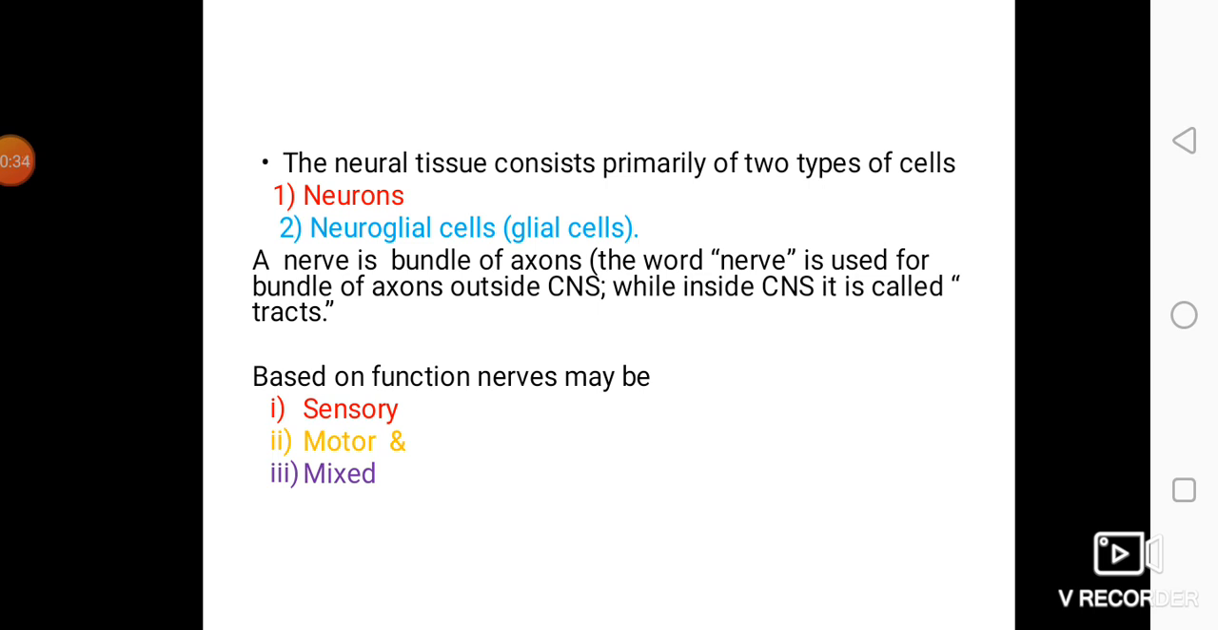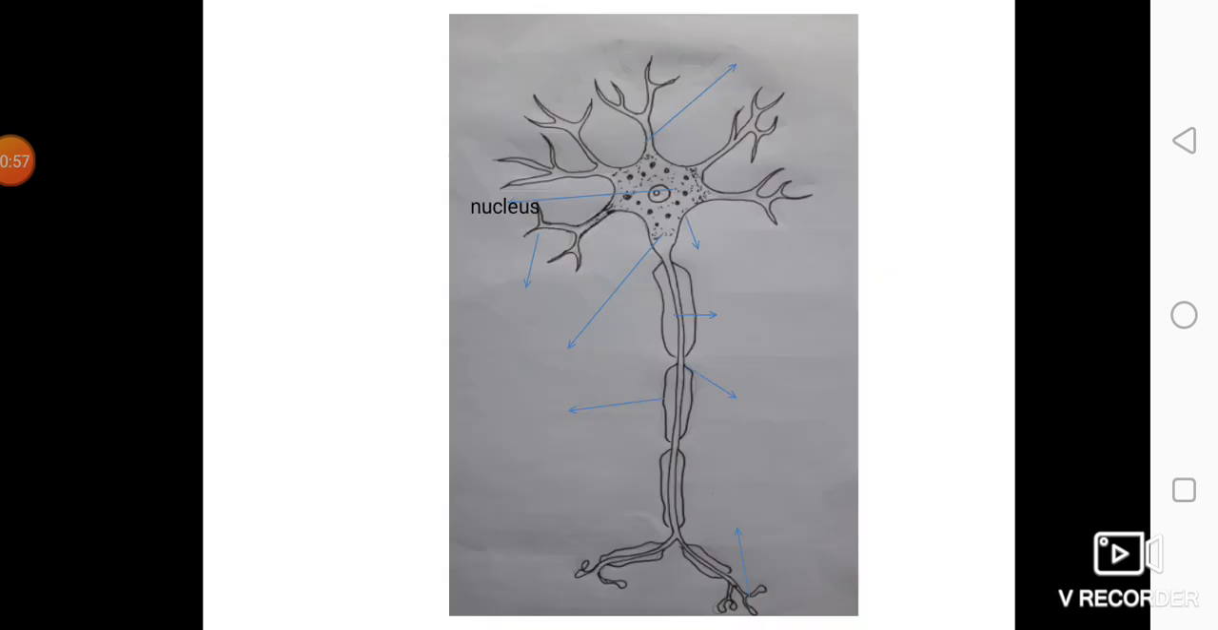Based on function, nerves may be sensory, motor and mixed. A sensory nerve is a nerve that arises from the sense organ and goes to the CNS. Motor nerves are nerves that arise from the central nervous system and go to the motor organs. After the fusion of sensory and motor nerves, a mixed nerve is formed.